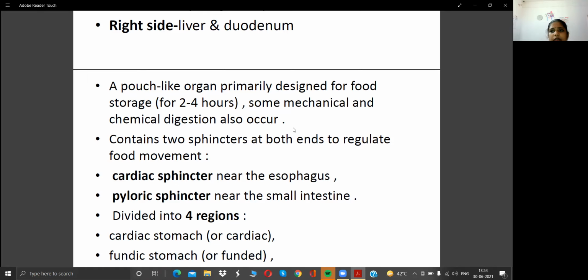There are 2 sphincters you can see in the stomach. The first one is the cardiac sphincter, and the next one is the pyloric sphincter. The pyloric sphincter is near the small intestine, and the cardiac sphincter is near the esophagus.